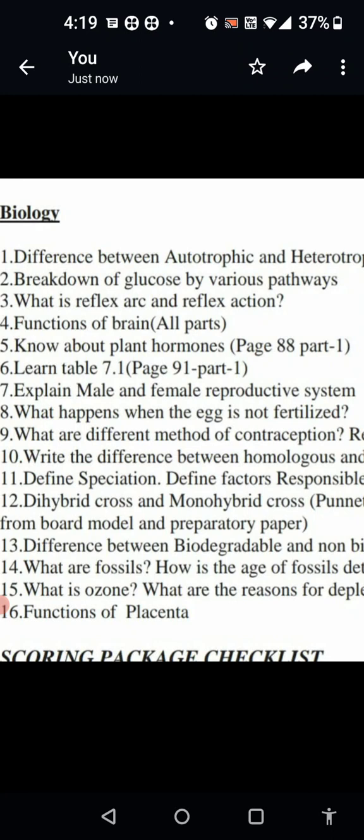And then one more thing: what is reflex arc? Reflex arc is nothing but the path in which the reflex action takes place, meaning the stimulus to the reflex action is carried in the body through some parts. They are called the parts of the reflex arc. Now let us understand the reflex arc first. There are 5 parts. The first one is,